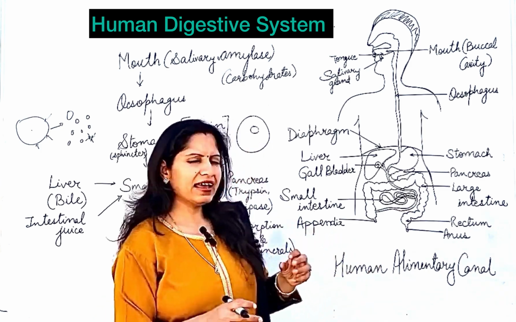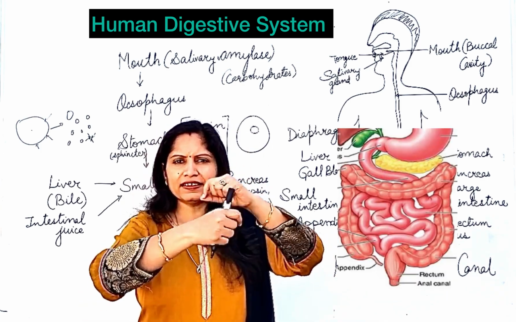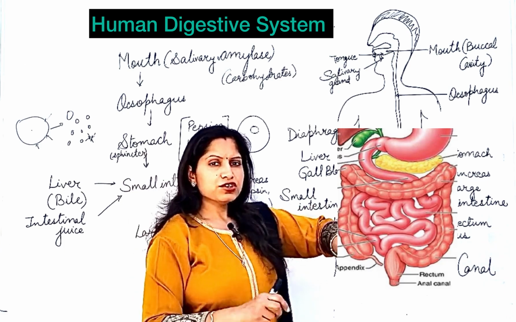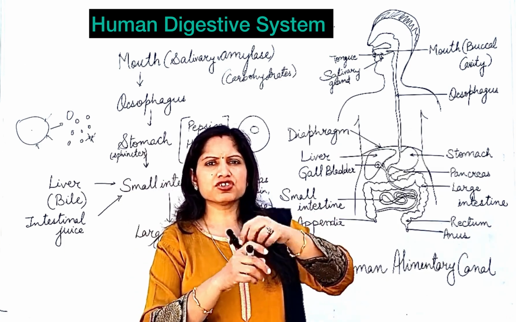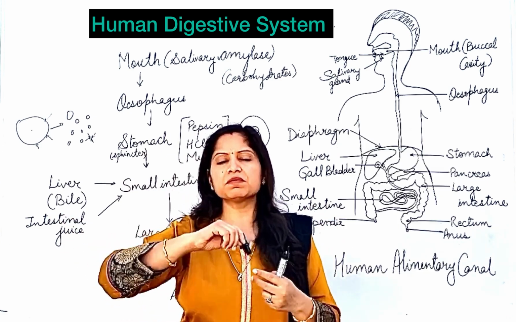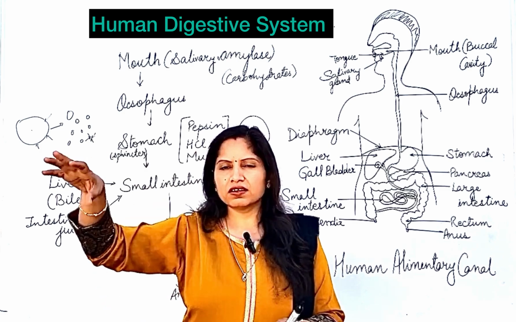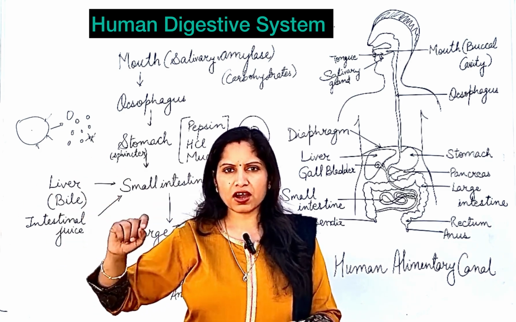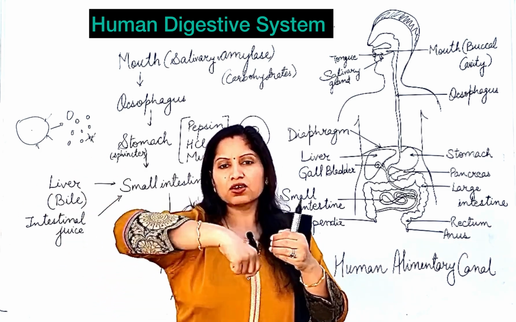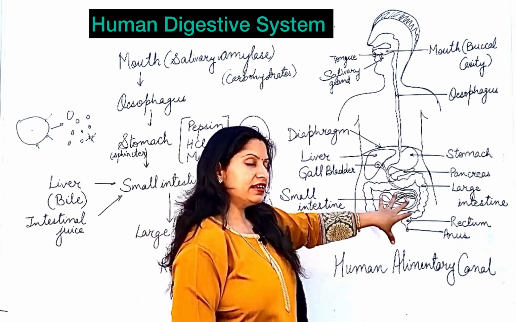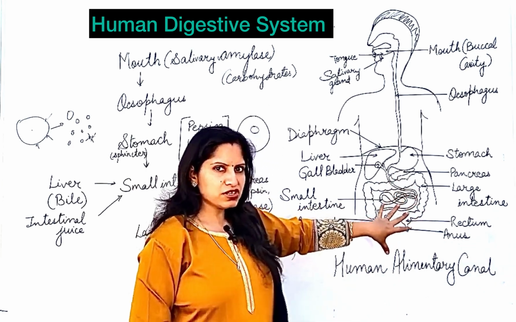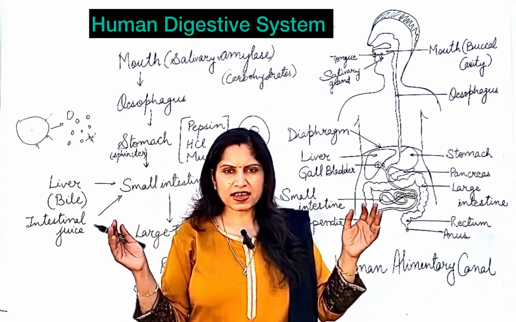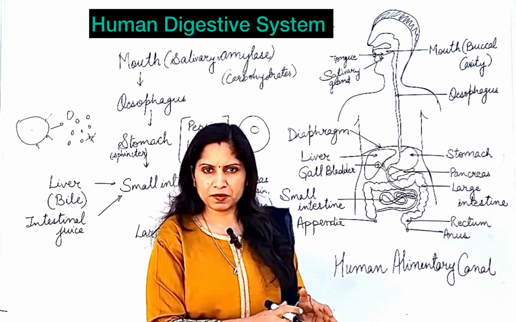But it's a highly coiled structure. It is completely coiled and kept here. Sometimes when you store the pipes that you use for watering your garden, you just roll it and make it a coil-like structure, right? Similarly, in the abdomen, this small intestine is closely packed in a small place.